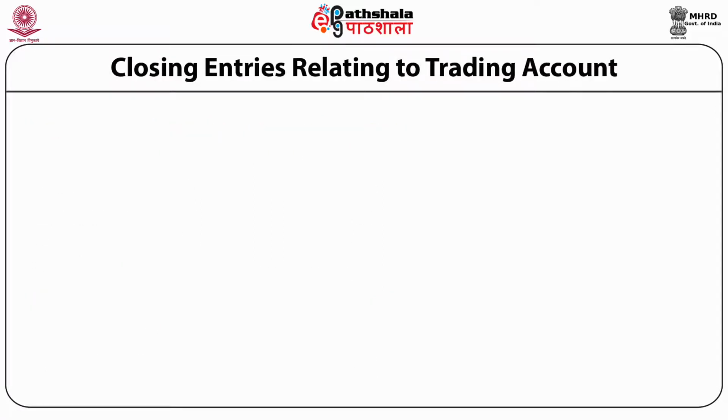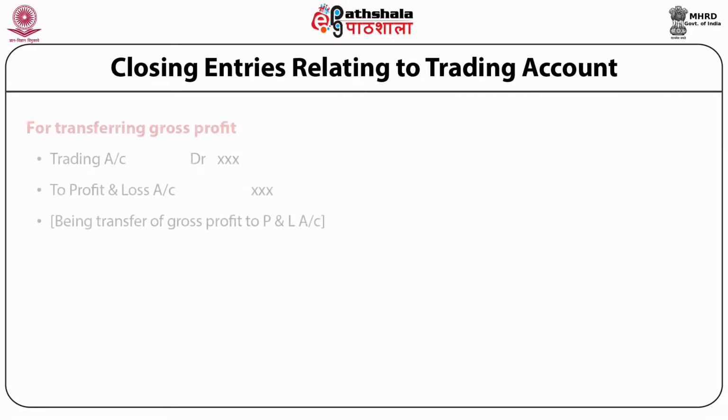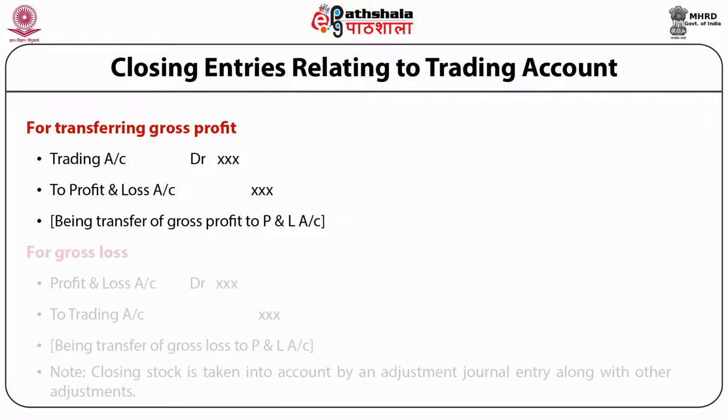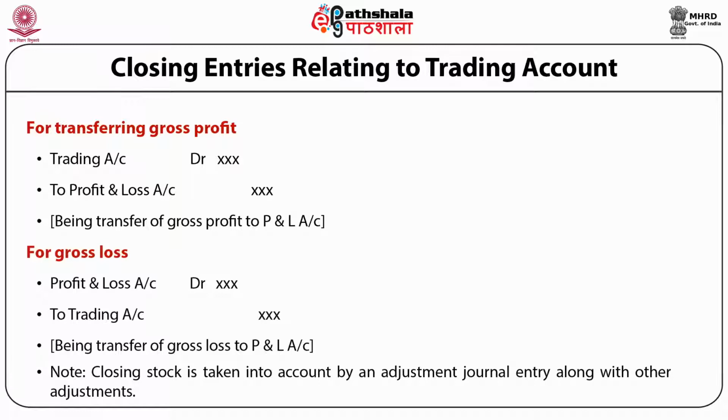And after calculating gross profit, for disclosing the gross profit in trading account, we have to pass the entry trading account debited to profit and loss account, because the gross profit is transferred to the credit side of the profit and loss account. In case there is gross loss, then we have to pass the entry profit and loss account debited to trading account, because gross loss is shown on the debit side of the profit and loss account.